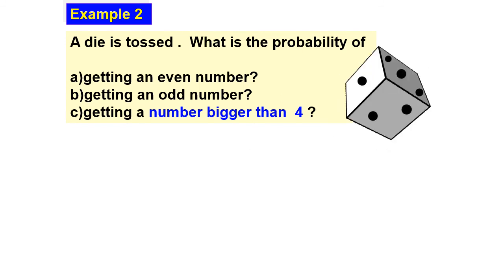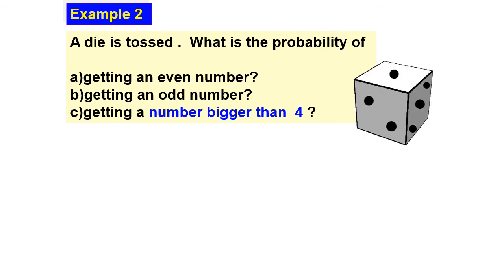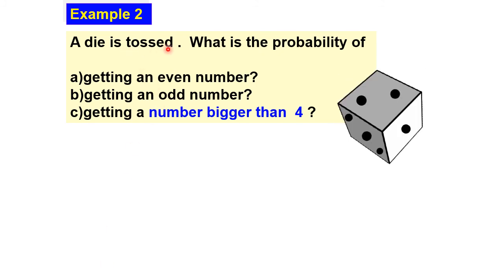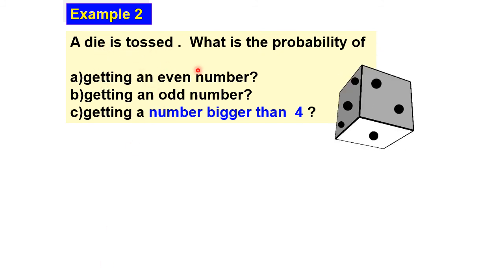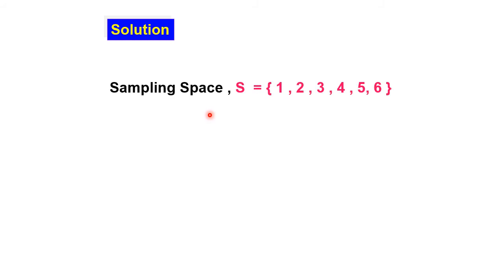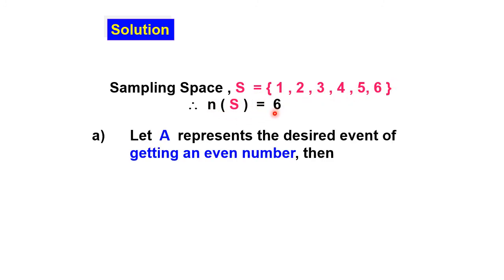Right, next we look at example 2. A die is tossed. Remember, a die is a single dice. What is the probability of getting an even number, an odd number, and a number bigger than 4? Here we do it in detail. We first list out all the sample space, and we know that n(S) is 6.